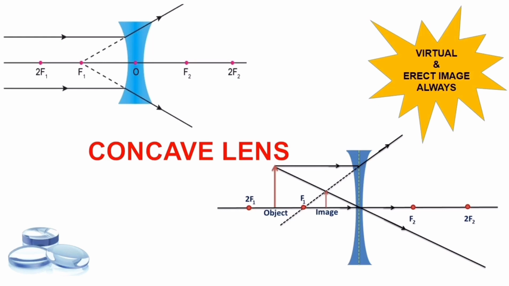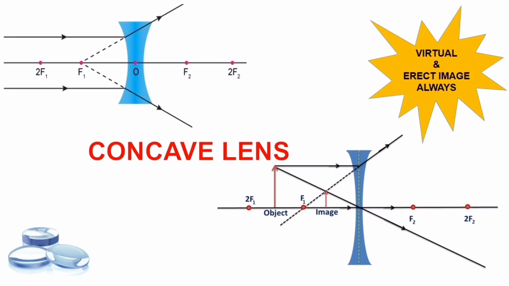Likewise for the second case, when an object is placed at a finite distance between infinity and the optic center. Here in this case you can see the object is placed between 2f1 and f1. So two rays are coming. One ray is coming parallel. It seems to be coming from the focus. Another ray is passing through the optic center. It will never get deviated. When the two rays meet at a point, that point is the image formation point.